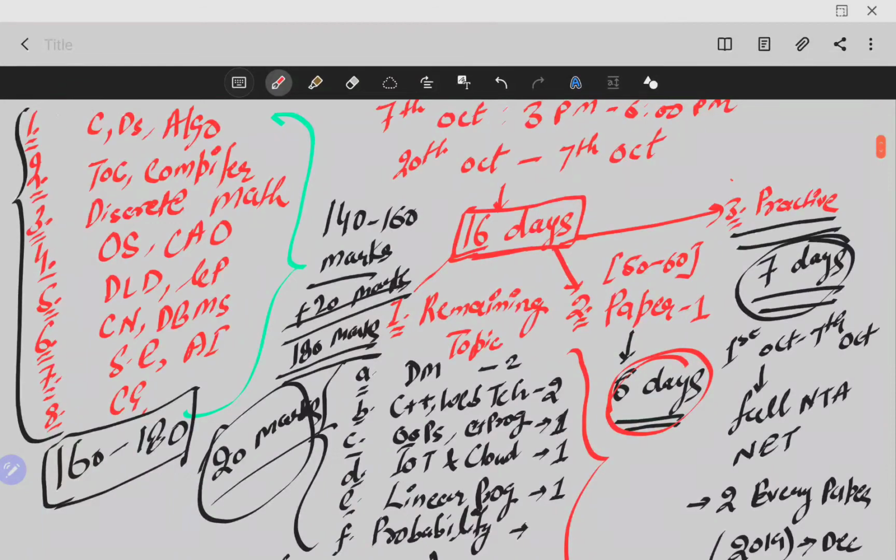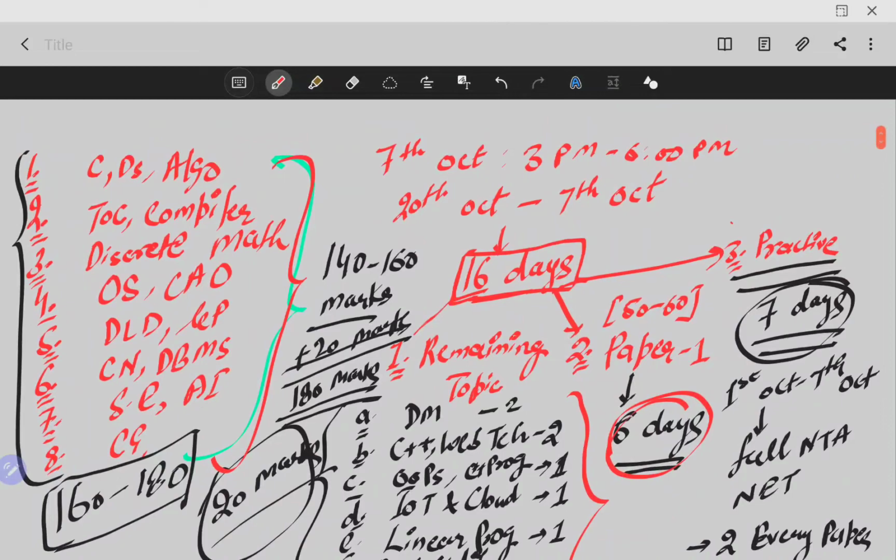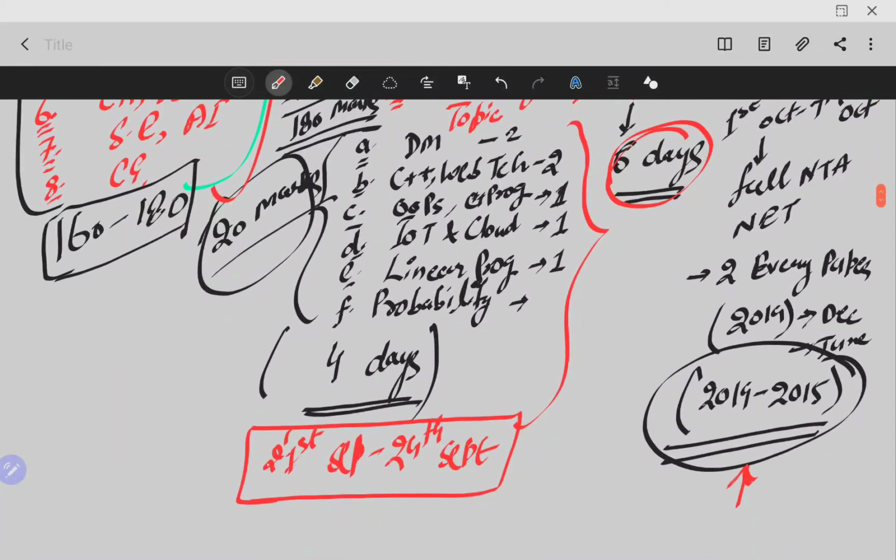Right? If you have completed all the core topics very well, that means you can solve any question in these topics. Then only go for the remaining topics. Otherwise, if you are weak in any of these topics, you should only solidify these topics. Okay, because these are the most important topics of NTNet. So first you should solidify all these topics. Then only you should jump to the remaining topics.